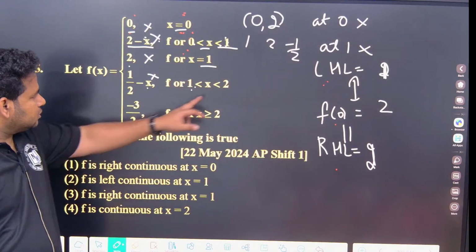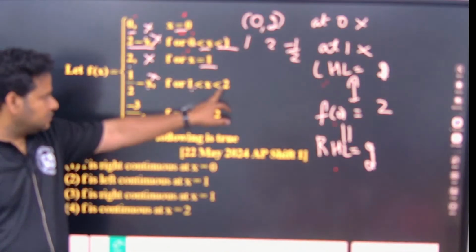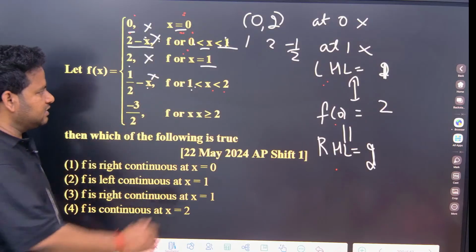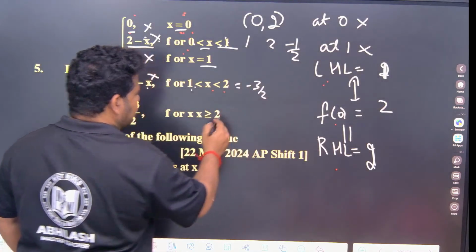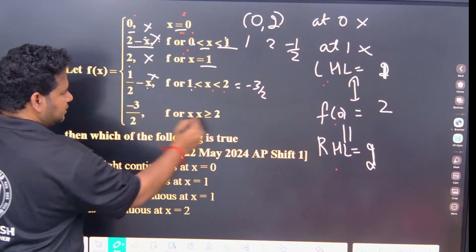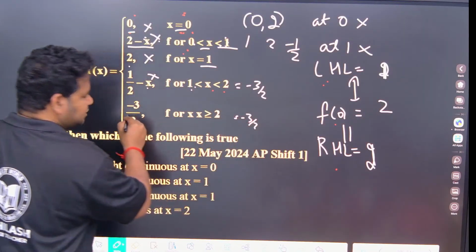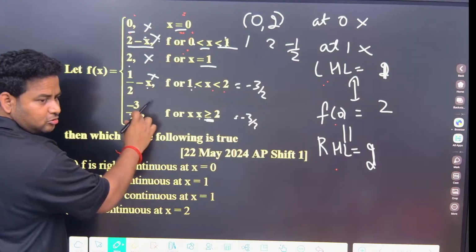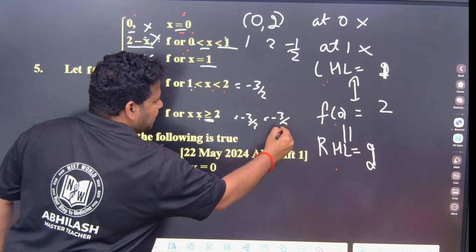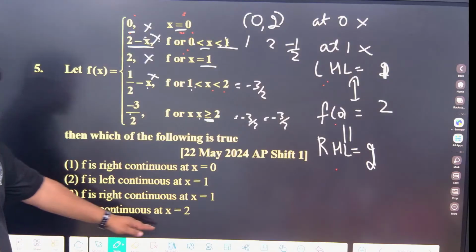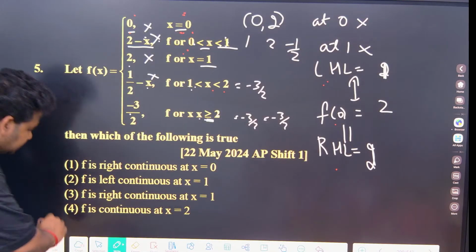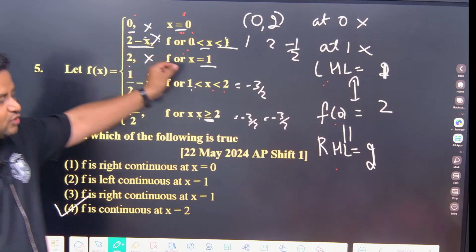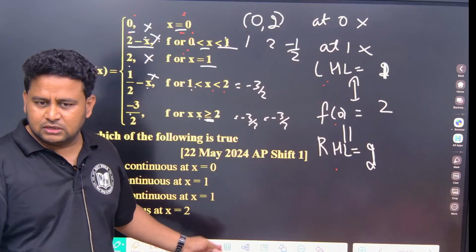Now let us see for 2. For 2, if I see x is less than 2, that means LHL. 1 minus 2 is what? Minus 3 by 2. Okay. RHL, x is greater than 2, that means RHL. If I put it, it is minus 3 by 2. Functional value at x is equal to 2 is minus 3 by 2. So all are equal, that means the function is continuous at x is equal to 2. That's all. At any other point it is not continuous. That is, at 0 and 1 it is not continuous. At x is equal to 2 it is continuous.